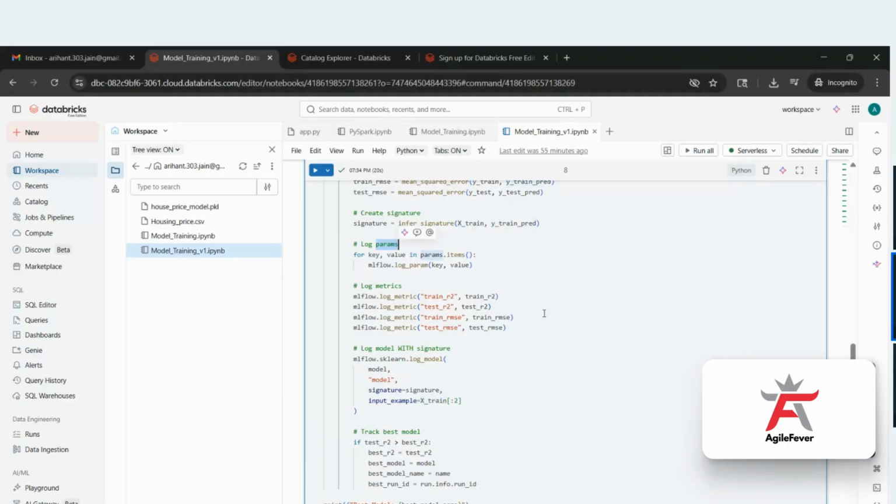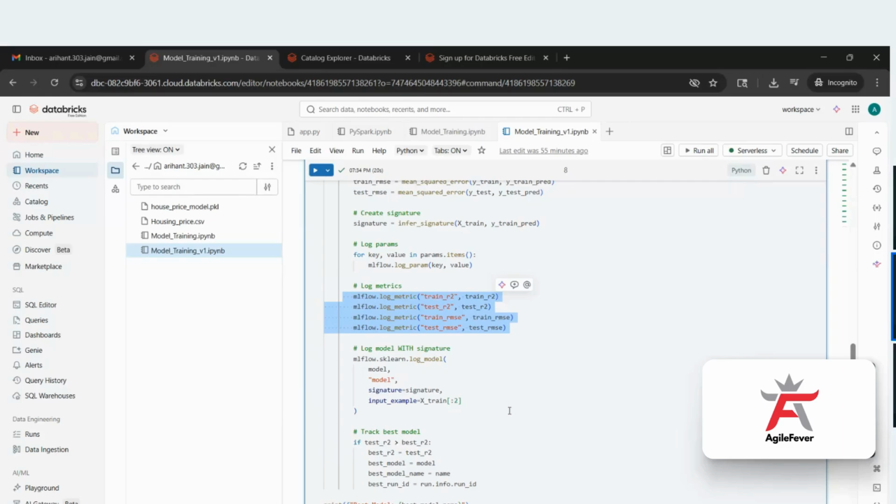And then the log params. Again, this is related to MLflow. Those who are aware of MLOps might be aware of this. Here we are tracking the log params and the metrics. What are the metrics we are tracking? Training R square, testing R square, train RMSE, and test RMSE. So four parameters we are tracking.